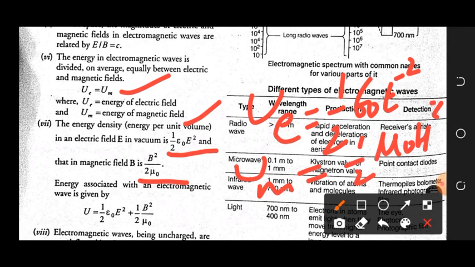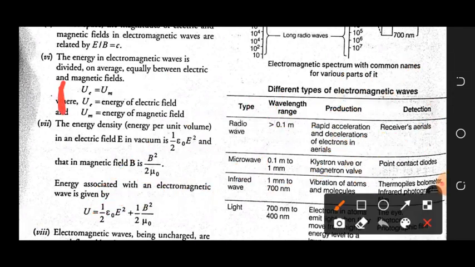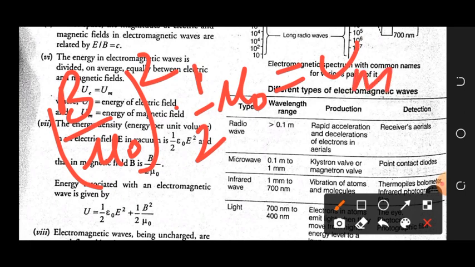Now you can also get this equation that is written here. As you know, B is equal to mu 0 H. So let's put the value of H from here. H will have the value B upon mu 0. If you put that B upon mu 0 in half into mu 0 H square, which was u_M, obviously we will get B square.